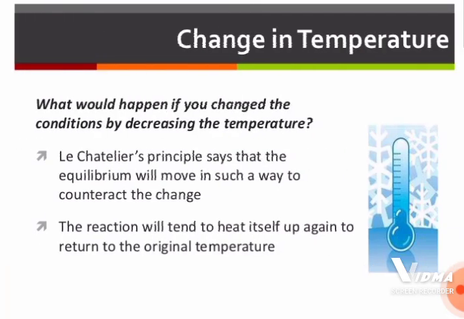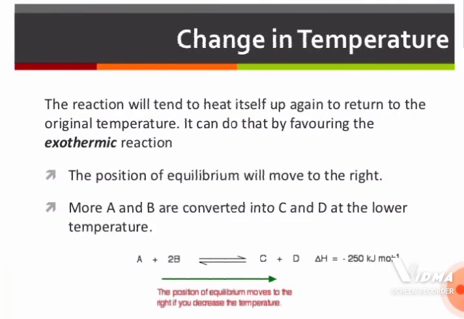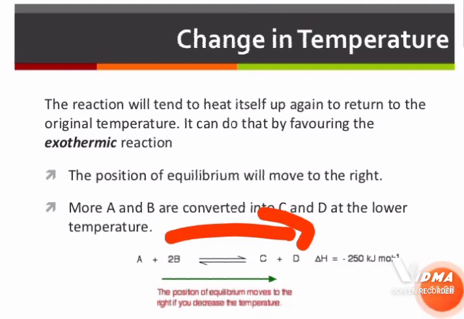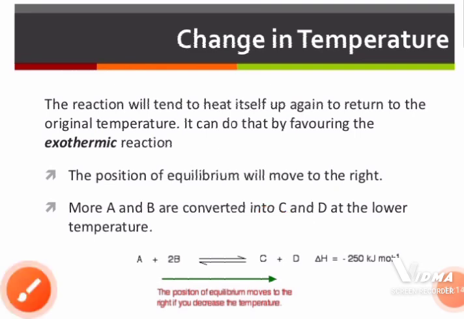Now, if the temperature is decreased, again according to Le Chatelier's principle, it is going to balance it. Now, the reaction will tend to heat itself up again to return to the original temperature. Meaning the reaction starts to release heat so that it can balance this decrease in temperature. Now, we know in this particular reaction, the forward reaction is going to increase the heat, because the forward reaction is exothermic in nature.